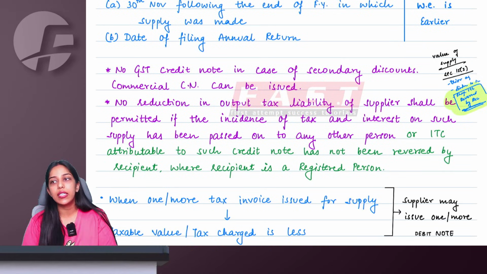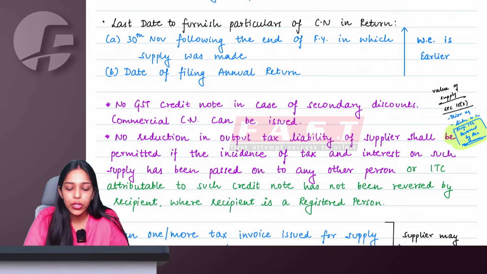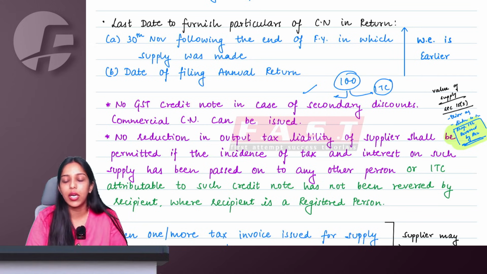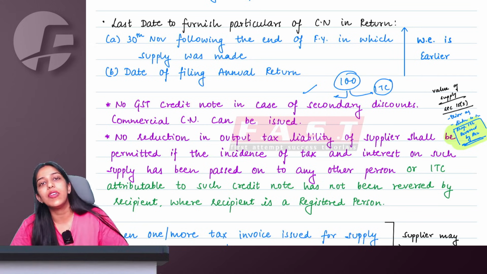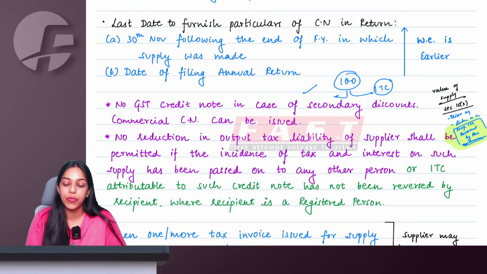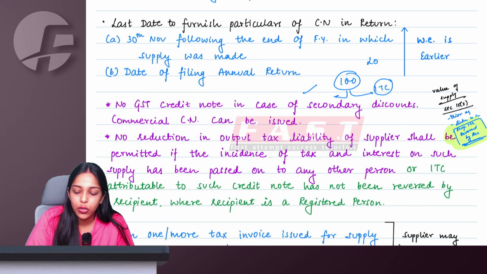Right? We have studied this: if I am supplying to a registered person, I originally supplied for 100. I collected GST on 100 and paid it to the government. My recipient took ITC on 100, and the matter was closed. Later, we realized there was some mistake or some goods were returned, something like this, so we decide to issue a credit note of 20.